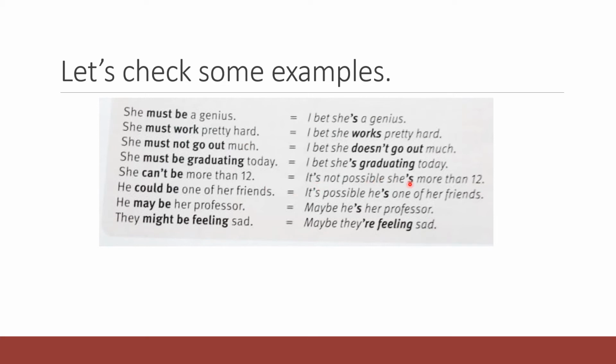It's not possible she's more than 12. So we can change this expression. It's not possible for can be. She can be more than 12. It's possible he's one of her friends. He could be one of her friends. So we replace it's possible for could. Maybe he's her professor. So maybe here written together. He may be her professor. Modal verb plus the verb be. And maybe they're feeling sad. They might be feeling sad. Modal verb might plus be.